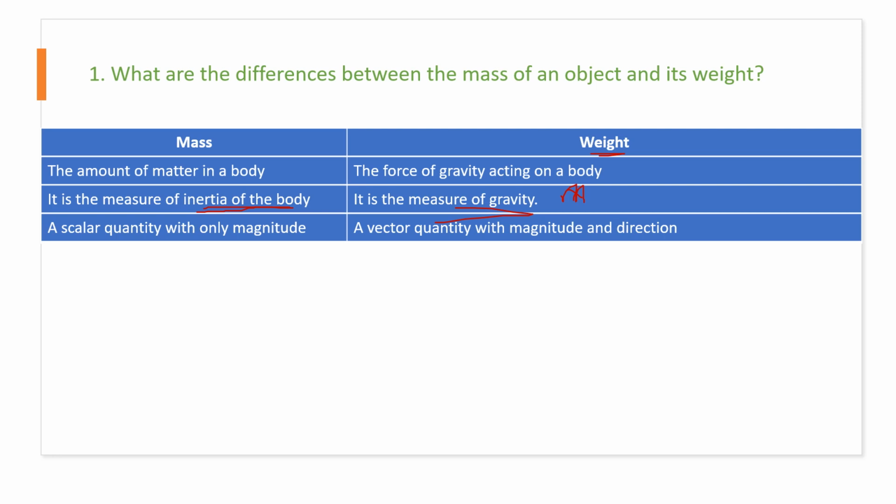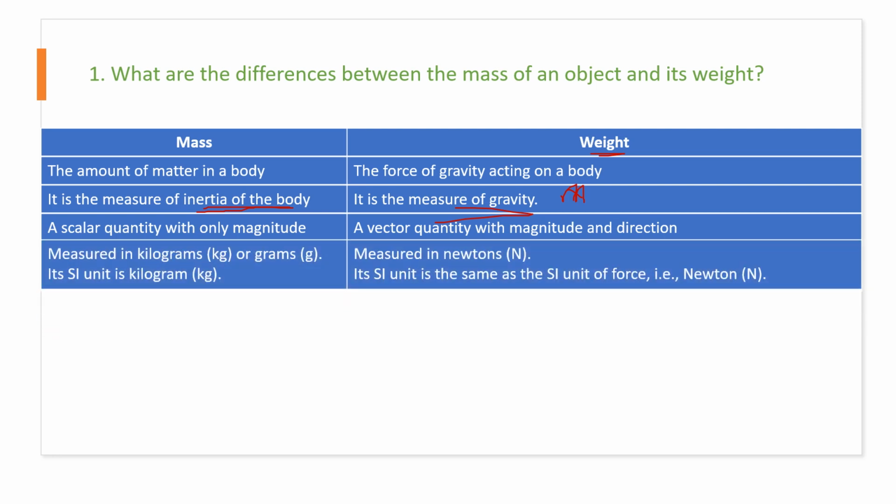Whereas weight is a vector quantity. It has a magnitude and it has a direction. See, weight is down, the force is downwards. Remember. Mass is measured in kilograms. The SI unit of mass is kg. Sometimes we also use grams. Now what is measured in newtons? The weight is measured in newtons. Remember, the SI unit is of course newton.